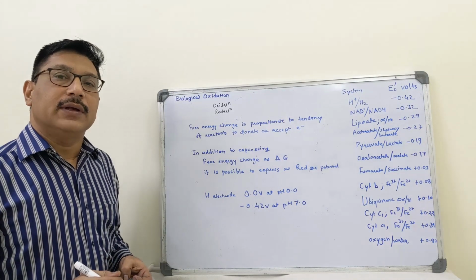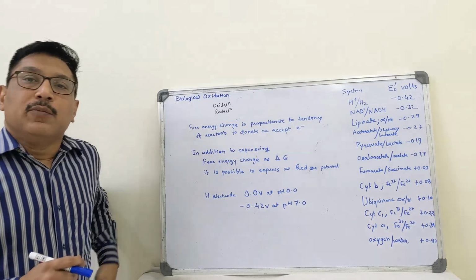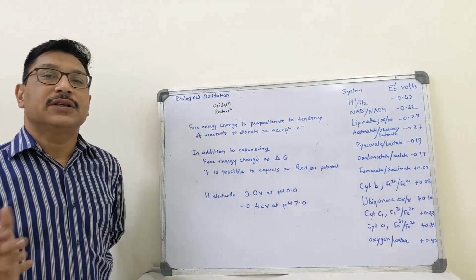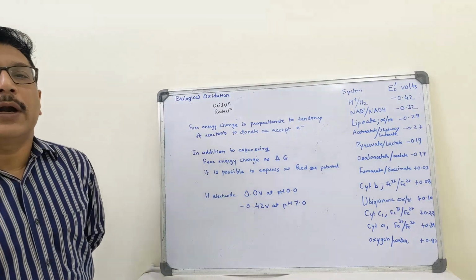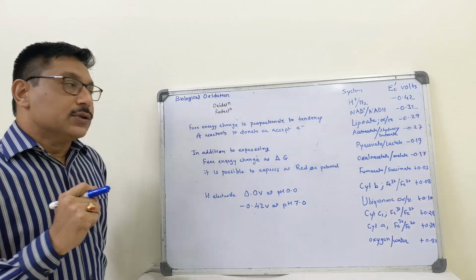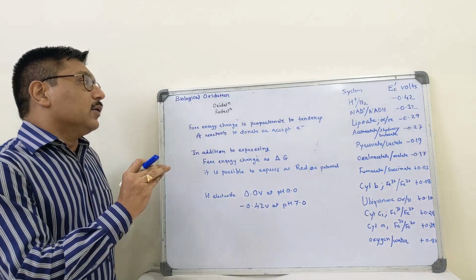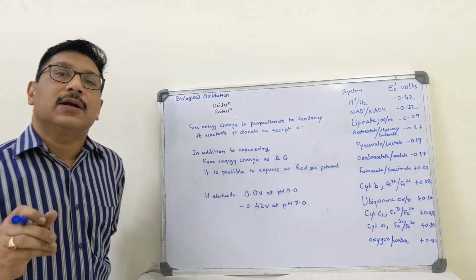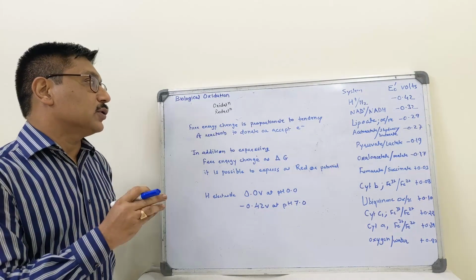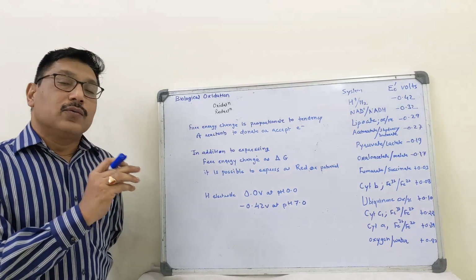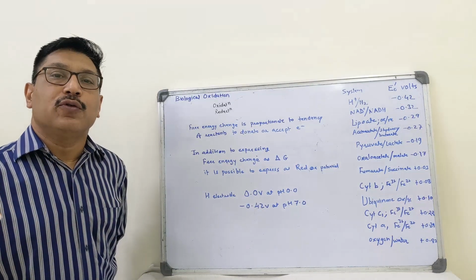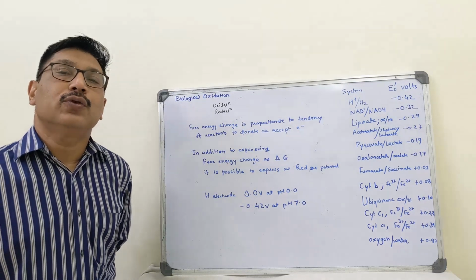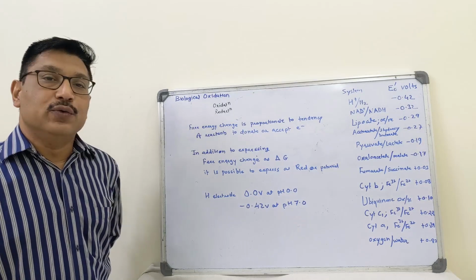Oxidation is defined as removal of hydrogen atom or removal of electrons. Similarly, reduction is addition of hydrogen or addition of electron. So, when one molecule is oxidized, other molecules get reduced, because when one molecule is oxidized, electron is removed from it, but it is accepted by another molecule, so it is reduced.